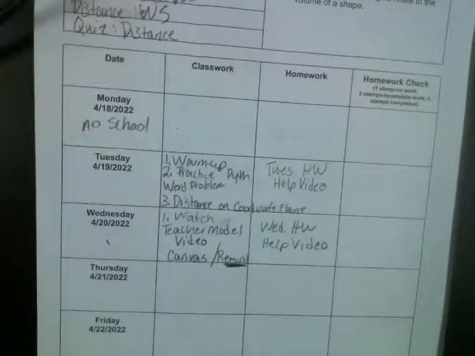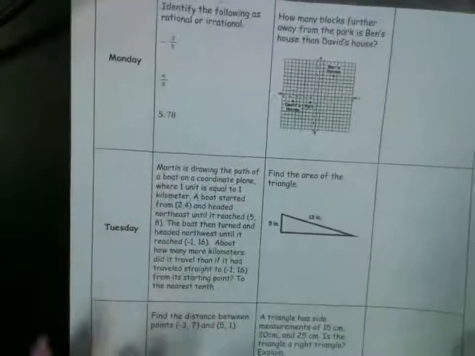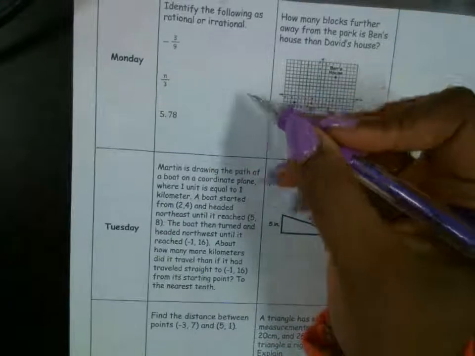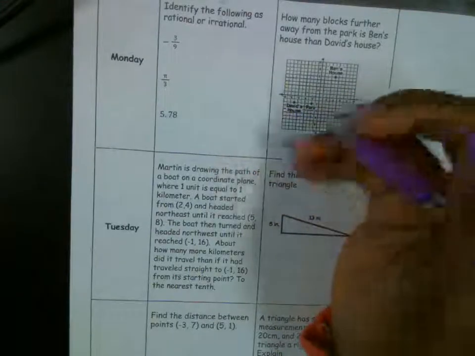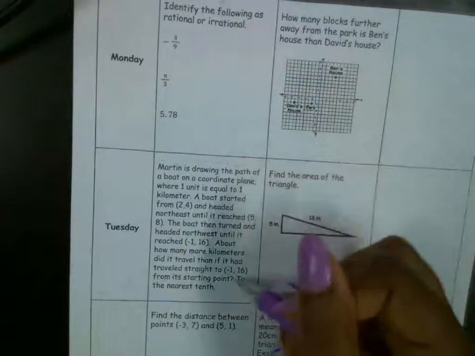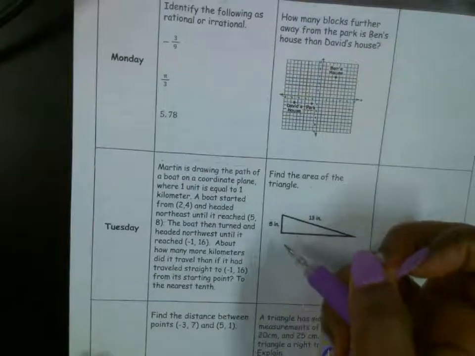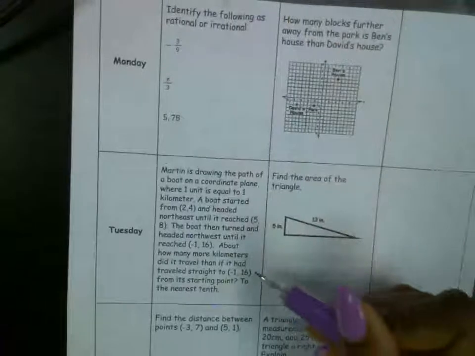Okay, let's look at the warm-up. All right. So for this one, did y'all end up doing Monday? Did anybody do Monday first? Or did you just get right to Tuesday? Okay, so let's do Monday, and then tomorrow I'll go through Tuesday and Wednesday.